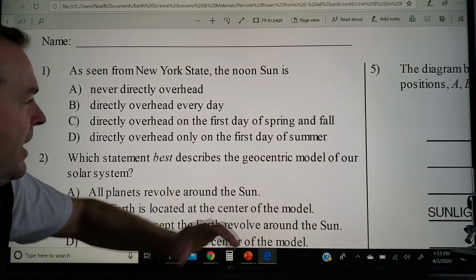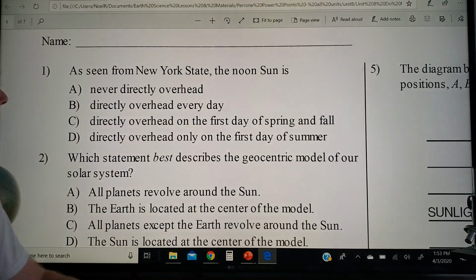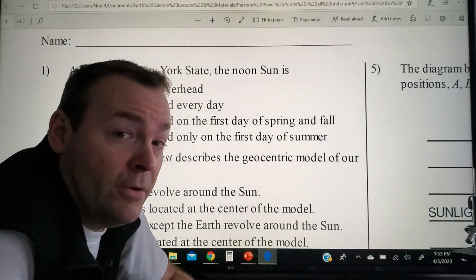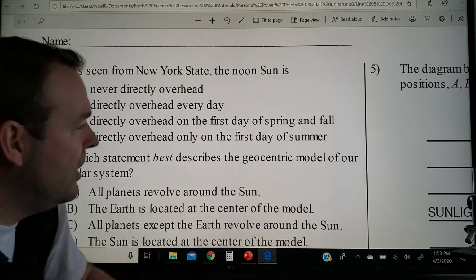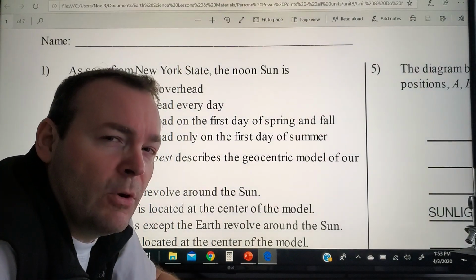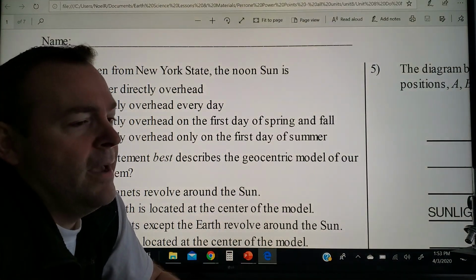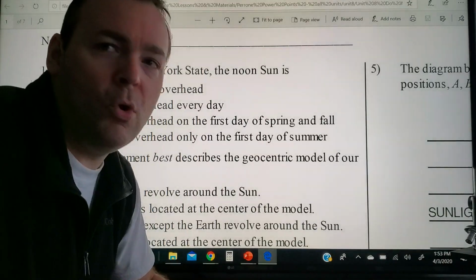Directly overhead every day? No. No place on Earth has the sun directly overhead every day. Directly overhead on the first day of spring and fall? Nope, that would be the equator that has that. Directly overhead only on the first day of summer? Nope, even on the first day of summer, we're only at about 72 or so degrees at our current latitude at solar noon. So, yep, got to go with choice 1.